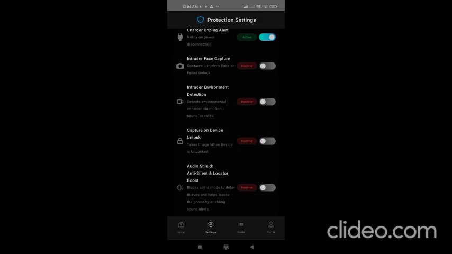So the use of the foreground service camera is to capture the photo of the intruder in the environment, and also the person who successfully unlocks. If the features are turned on by the user, these are optional.